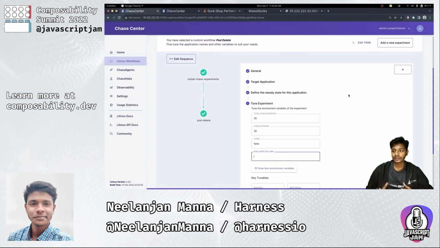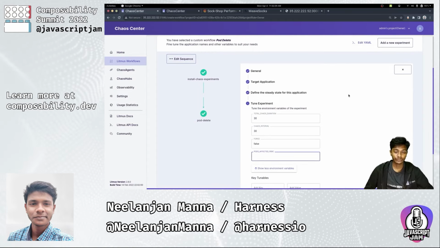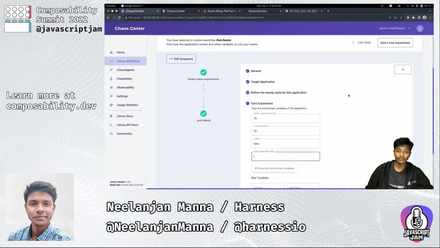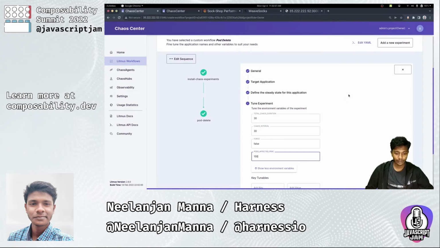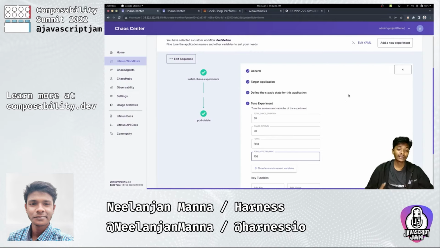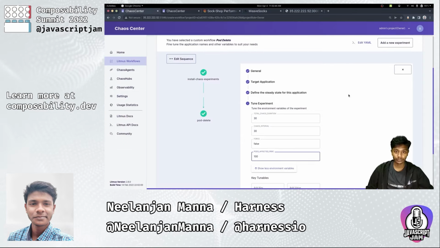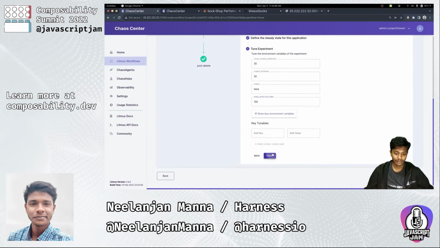As you saw, as part of our deployments, we have a few pods, 2 to be exact. And right now we want to delete both of these pods as part of this experiment. So we can give 100%, which will mean that the experiment will go ahead and delete both of those pods that we saw earlier as part of the catalog deployment. With that, we are done tuning our experiment.